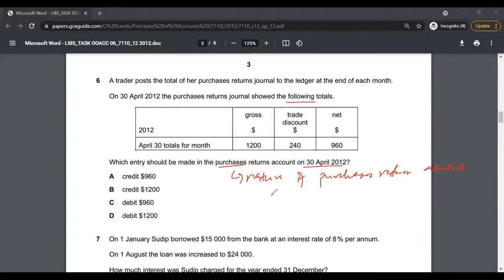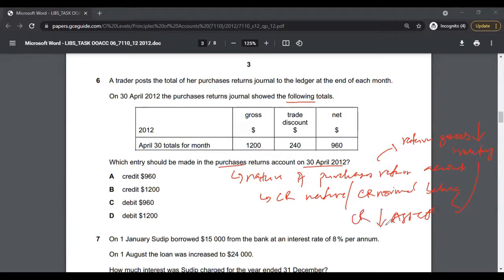So if you understand the nature of the purchases account, you can eliminate some options. The nature of the purchases account is actually a credit nature account. It would have a credit normal balance. What's happening here is the company returns goods. That's a reduction in inventory. And what's inventory? Inventory is an asset account. When our asset decreases, that's credit, right? So you can immediately cross out options C and D. Now you're only left with options A and B.